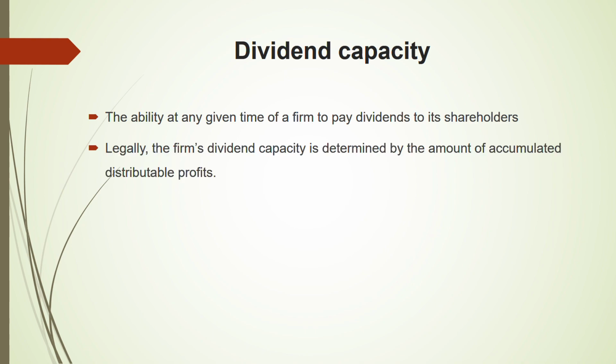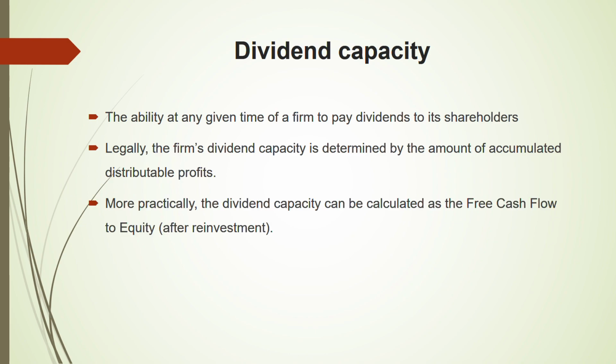Then, legally, the firm's dividend capacity is determined how? By the amount of accumulated distributable profit, isn't it? Because from the profit only you can pay dividend. So whatever accumulated distributable profit you have, from there only you can calculate the dividend capacity legally, okay? But from your exam's point of view, more practically, dividend capacity is calculated using free cash flow to equity, FCFE.